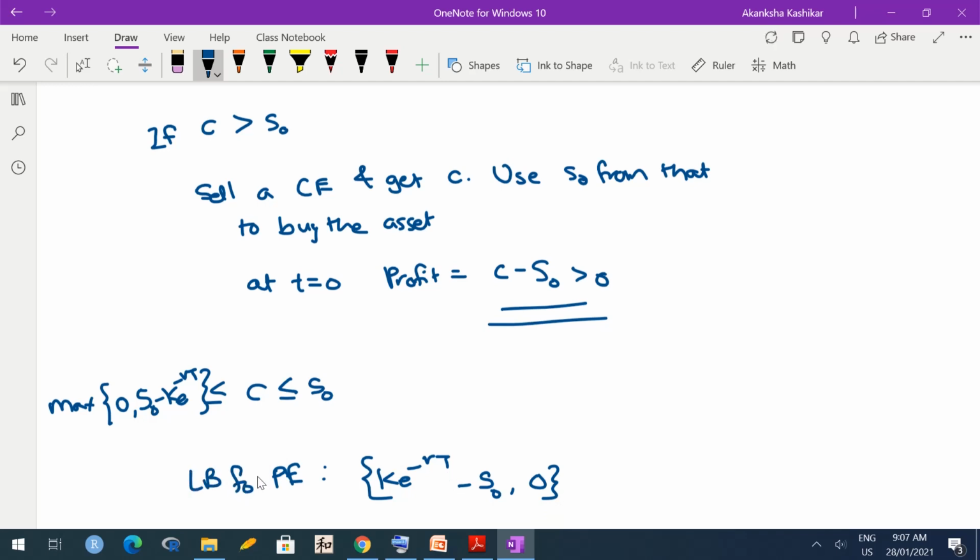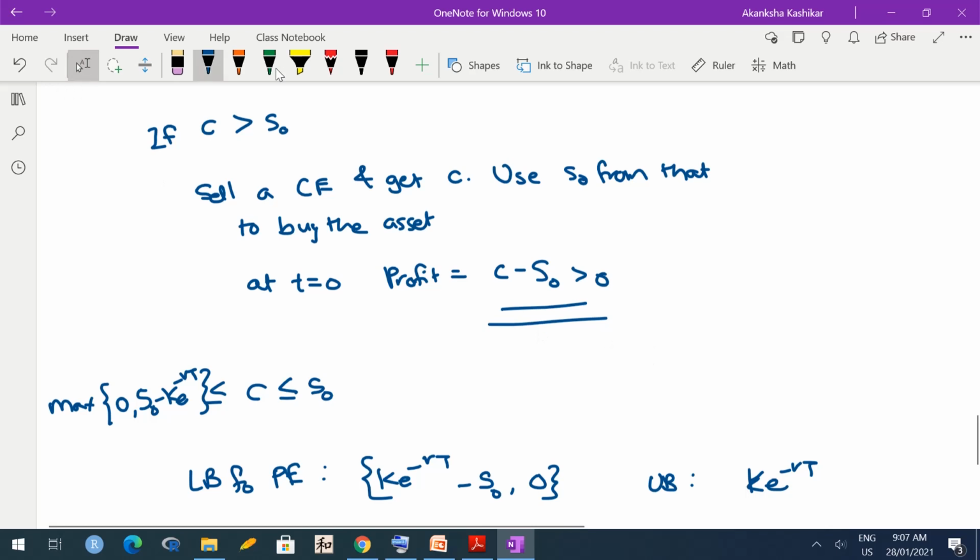The upper bound for the put option is K e raised to minus RT. Okay. It is your homework to prove both these bounds, lower as well as upper. Try to use both approaches, the usual no arbitrage assumption approach as well as the portfolio approach.